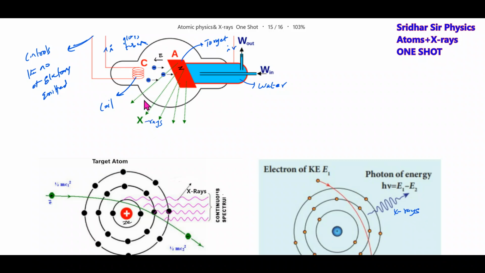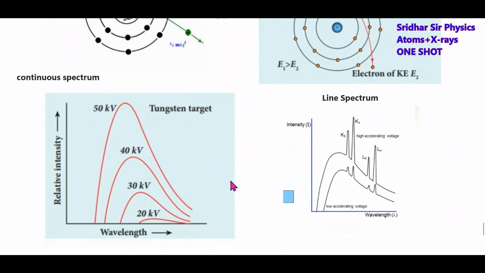Then why will they all have the same wavelength? No, definitely when the electron is moving, it will lose kinetic energy continuously. Suppose it has 50 electron volts, it will become 45, then 40, then 35, 32, like this continuously. As the kinetic energy of the electron decreases, it continuously gives out photons, and those X-ray photons will have all wavelengths, and that leads to the continuous spectrum.